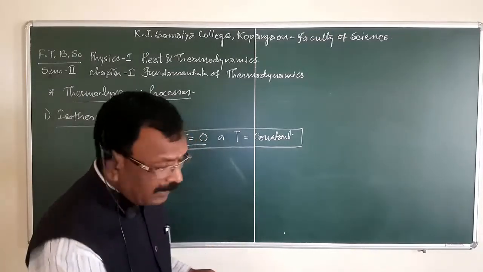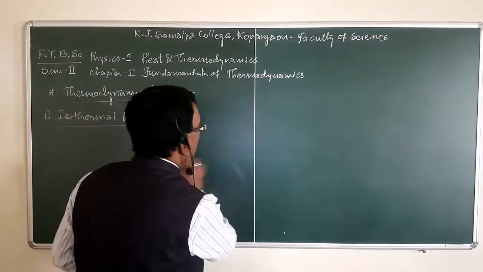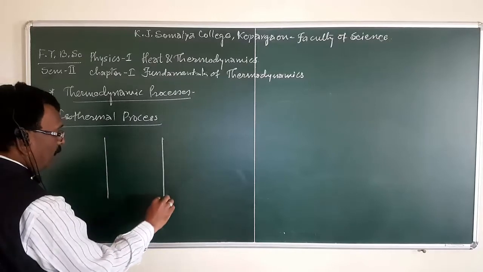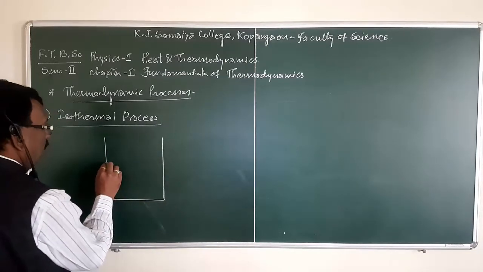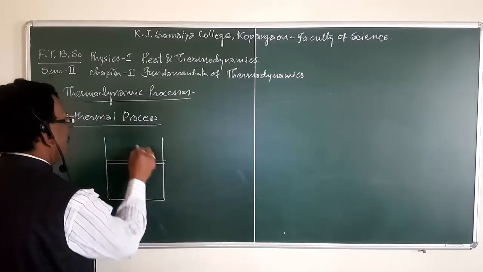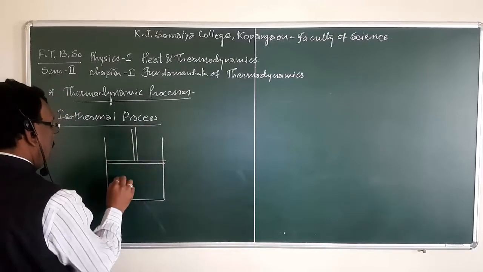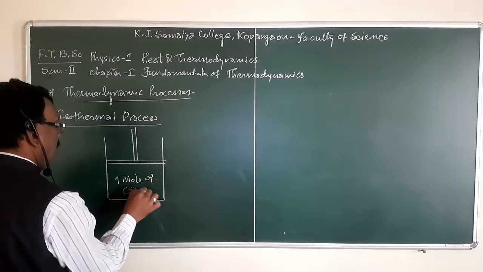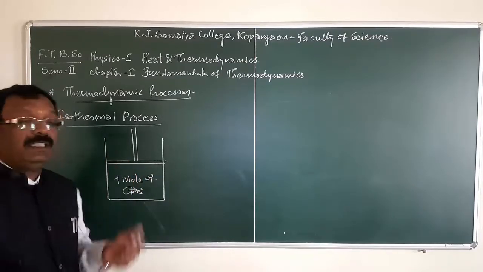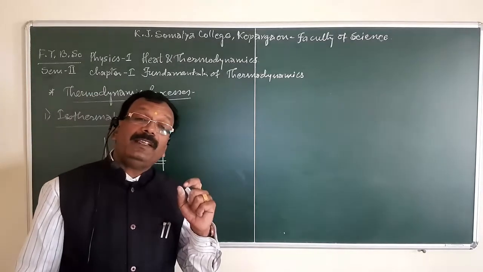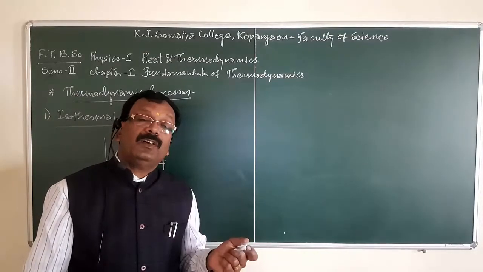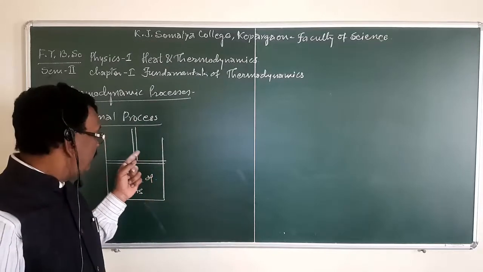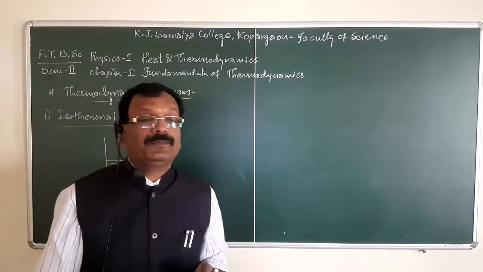In order to understand this isothermal process, consider a system. We know that a system is nothing but a finite quantity of matter enclosed in a cylinder fitted with a frictionless and movable piston.